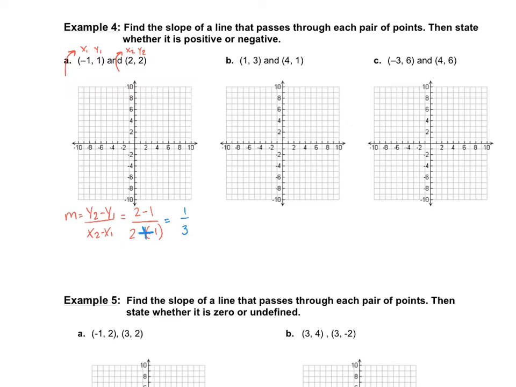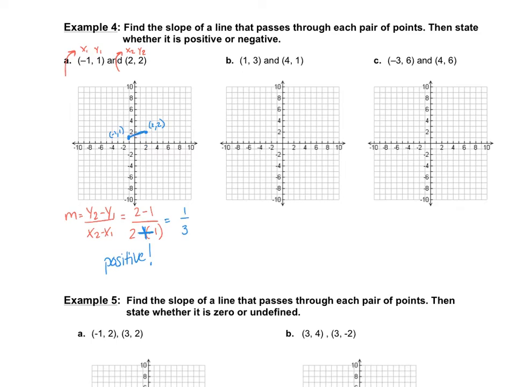So let me show you what that looks like on the graph. If we graph negative 1, 1, that's negative 1, 1. And we graph 2, 2. And we look at our slope. First of all, this is a positive number, so my slope should be positive. That's one thing to check. It's going uphill, so that's good.